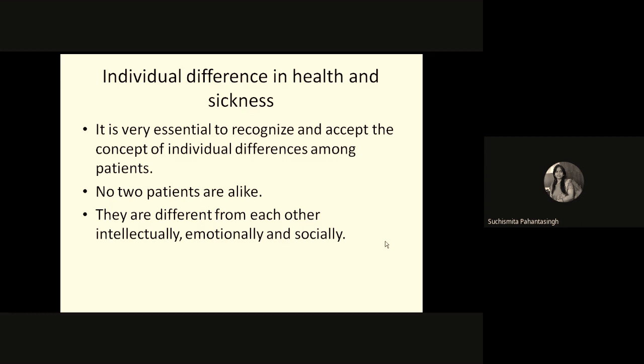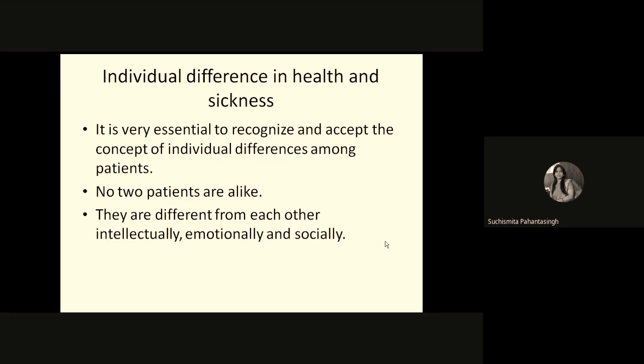They are different from each other on the basis of physical characteristics, on the basis of psychological characteristics. They are different from each other intellectually, emotionally or psychologically, and socially. So we will have to accept their characteristic traits or personality traits. We will have to accept them whatever they are or whoever they are.